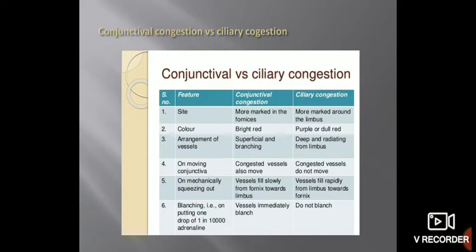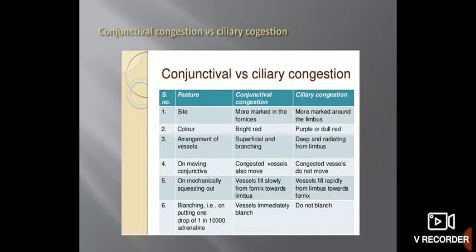Arrangement of vessels: in conjunctival congestion, superficial vessels are involved, and there is branching. You can see it. In ciliary congestion, deep vessels are involved, and they are radiating from the limbus. On moving the conjunctiva, in conjunctival congestion, these vessels move. While in ciliary congestion, as these vessels are deeper, they do not move.